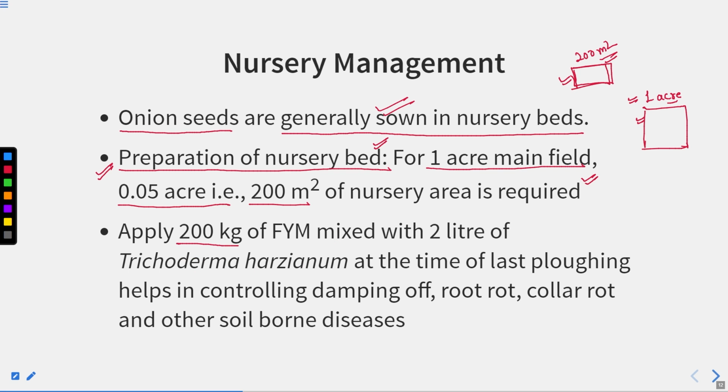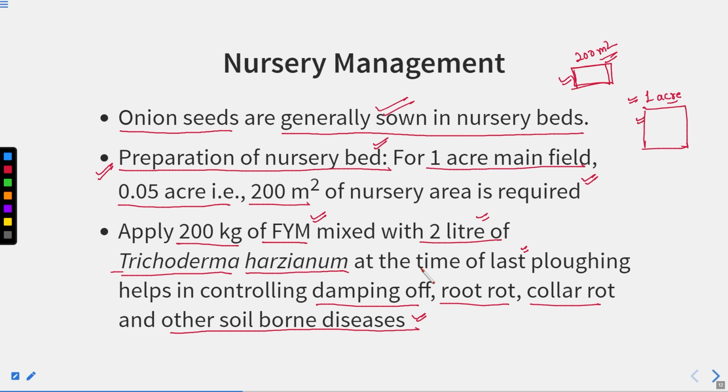Apply 200 kg of farmyard manure mixed with 2 liter of Trichoderma harzianum, right? This is a fungus. So farmyard manure we are using 200 kg, and 2 liter of Trichoderma harzianum at the time of last plowing. It helps in controlling damping off, root rot, collar rot, and other soil-borne diseases.